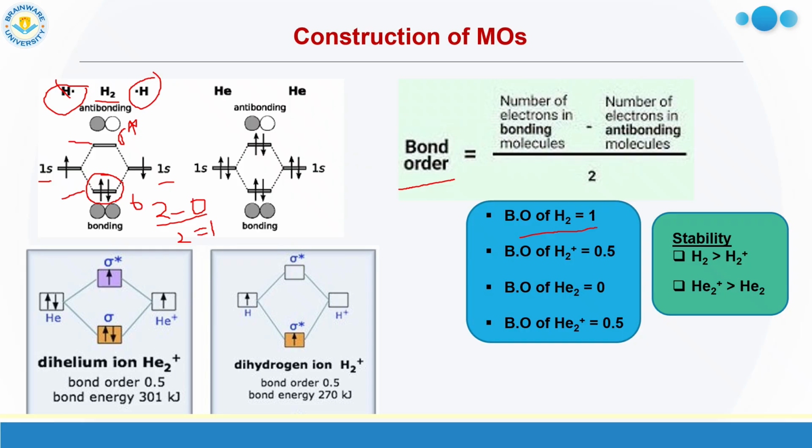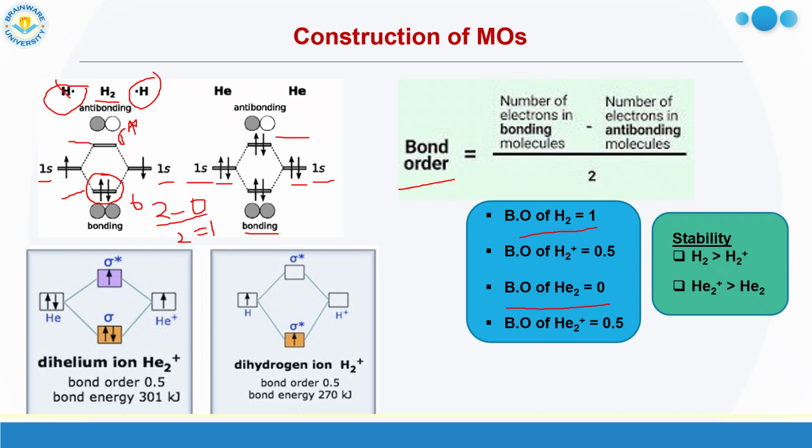Similarly, if we go to the He2 molecule, we know the electronic configuration of the helium atom is 1s2. Here you can see the 1s of one helium and the 1s of another helium. When they combine, similarly two MOs are formed. One is the sigma MO, and this one is the sigma star antibonding MO. In total, how many electrons? 2 here and 2 here, so total 4 electrons. How to fill them? 2 electrons in bonding, 2 in antibonding. So what is the bond order of He2? 2 minus 2 by 2, that is 0.